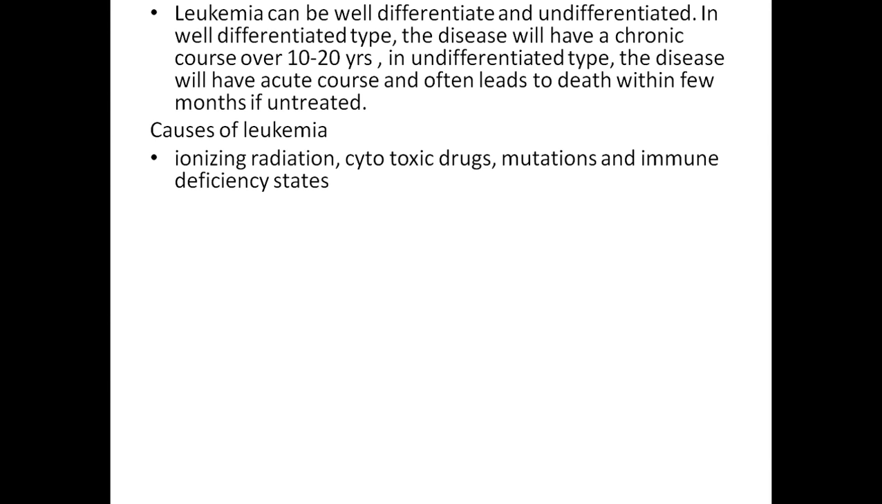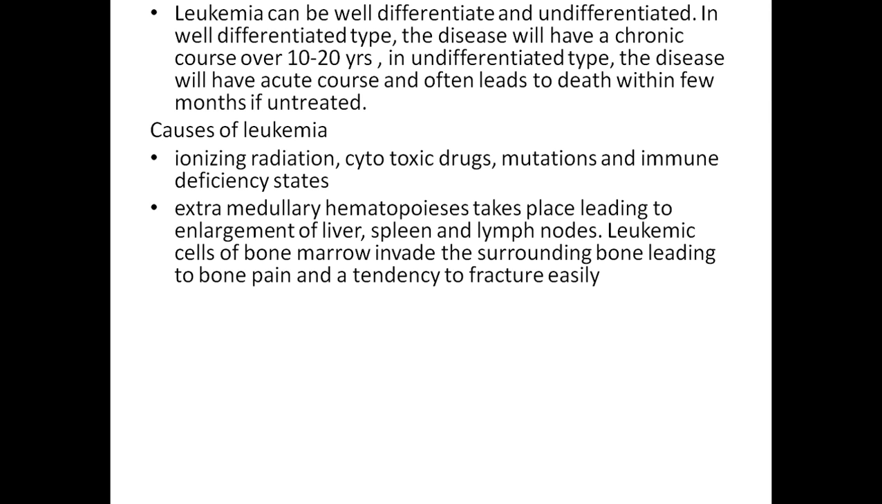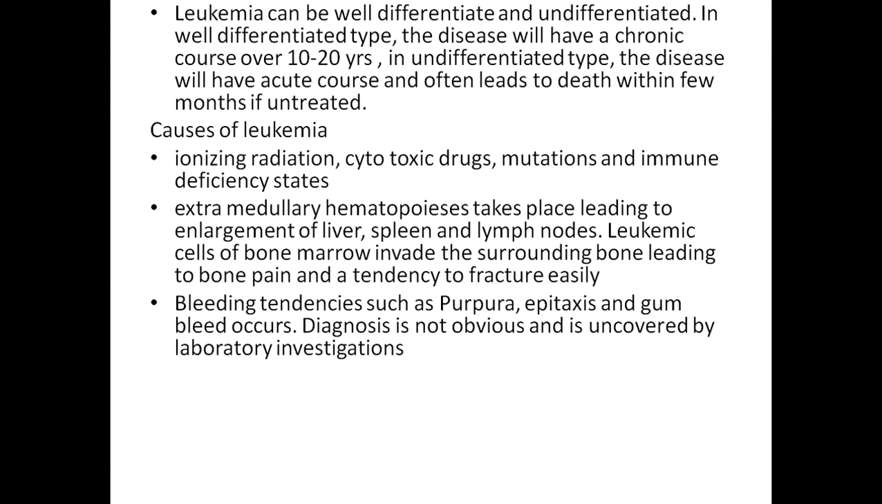Causes of leukemia: ionizing radiation, cytotoxic drugs, mutation and immune deficiency status. Extramedullary hematopoiesis takes place, leading to enlargement of liver, spleen and lymph nodes. Leukemic cells of bone marrow invade surrounding bone, leading to bone pain and tendency to fracture easily. Bleeding tendencies such as purpura, epistaxis, and gum bleed occur. Diagnosis is not obvious and it is uncovered by laboratory investigations. Anemia and thrombocytopenia may occur in some cases.